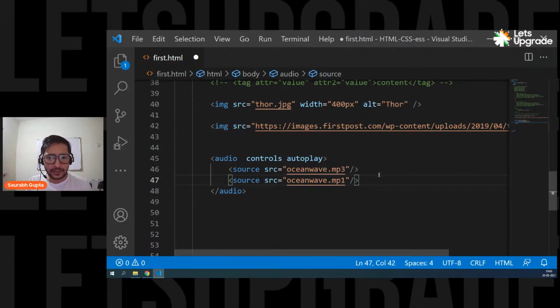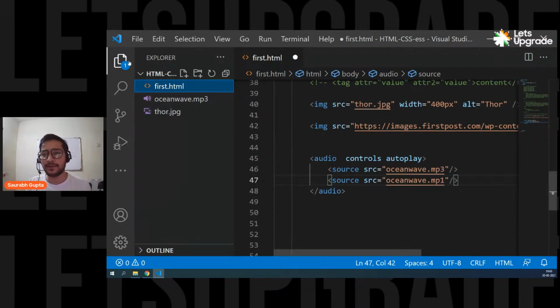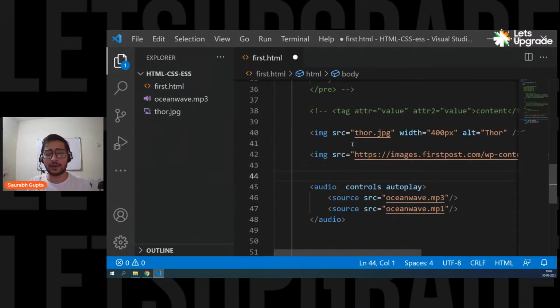Yes, Munna, tell me, what is your doubt, buddy? Munna Sharma, what is your doubt? Can you tell me? Okay. How to get images that are stored in other files and folders? It's again simple. Let me do it for you. Everyone, please focus. It's a really good doubt, actually.